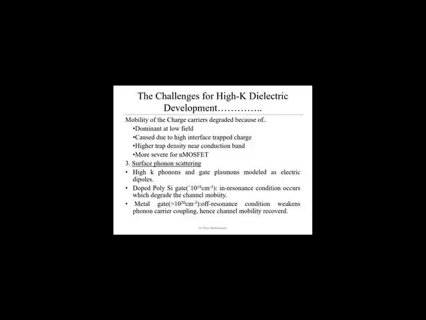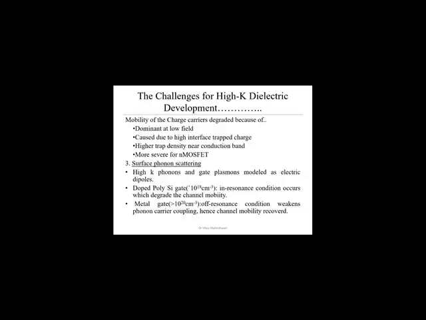But if you move towards the same point in a zigzag motion, the same distance is covered with a larger amount of path. Path length will increase, and electrons are moving in a zigzag motion. That provides a resonance condition in the system. So if we use doped polysilicon, doped around 10 to the power 18 per cubic centimeter, heavily doped, that provides a resonance condition that will degrade the channel mobility by degrading the electron mobility, as electrons or holes will move in a zigzag motion.